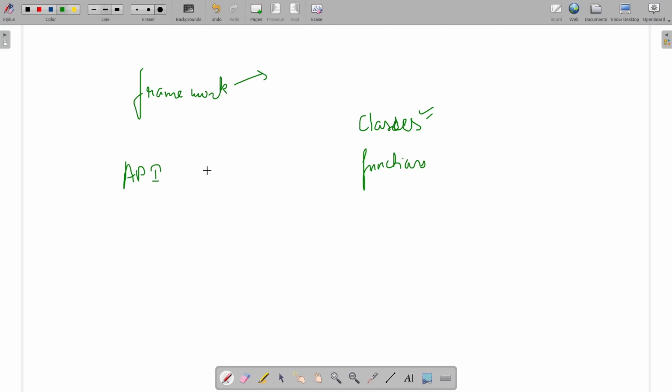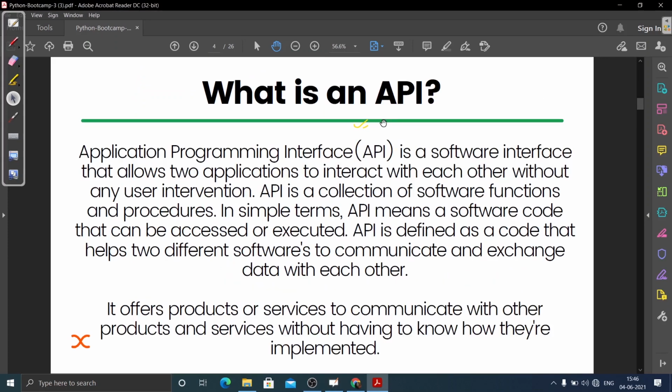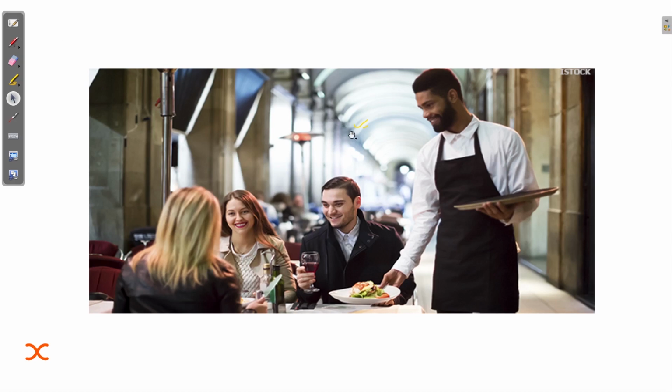Before going to API, I will give you one example. Let me tell you what an API is. Here in this image you can see what is happening.